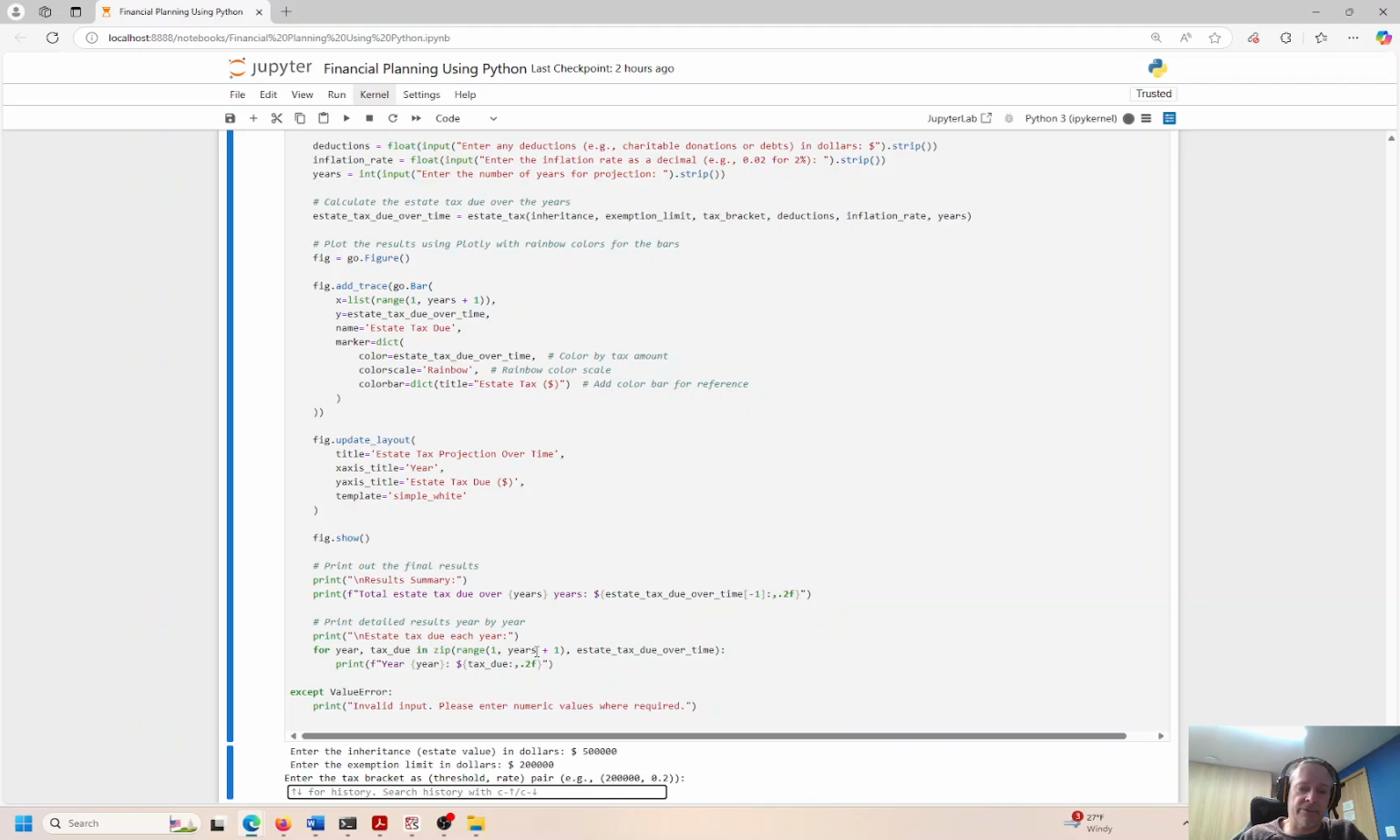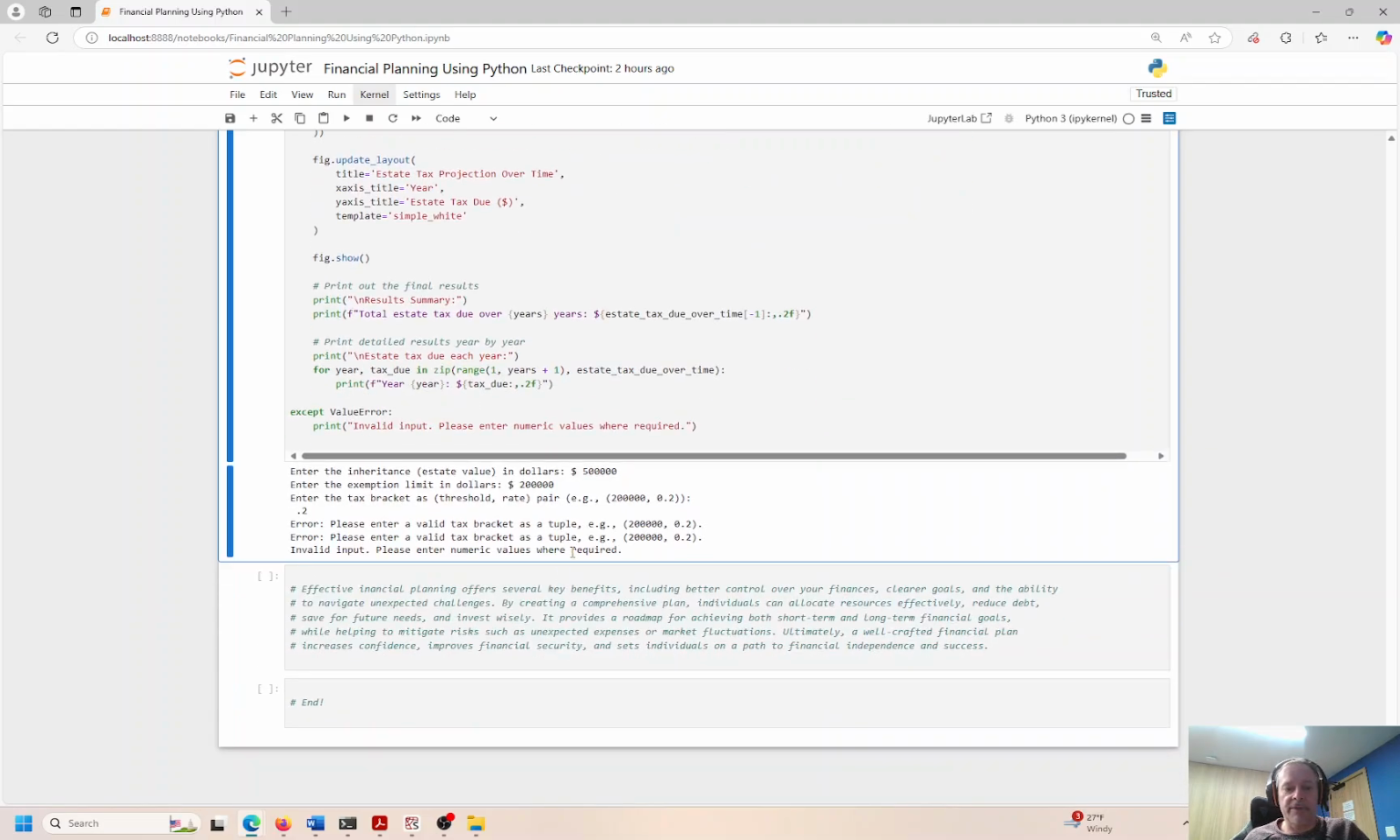Enter the tax bracket or the tax threshold. I'm going to say 20%, 0.2. It's 20%. It's going off the screen. What's it saying here? Please enter a valid tuple. Oh, I know why. Okay, let me do this again.